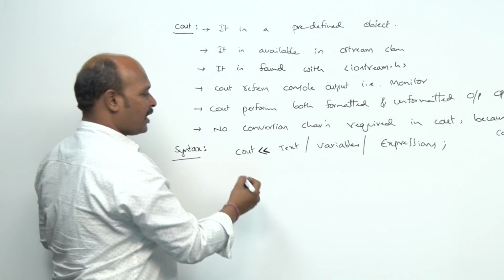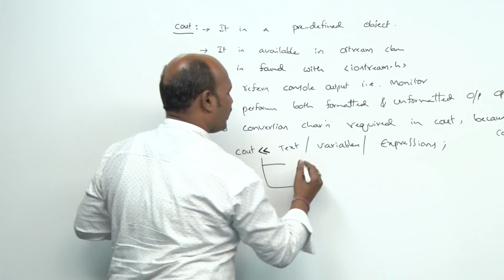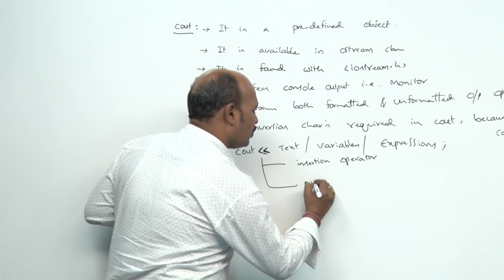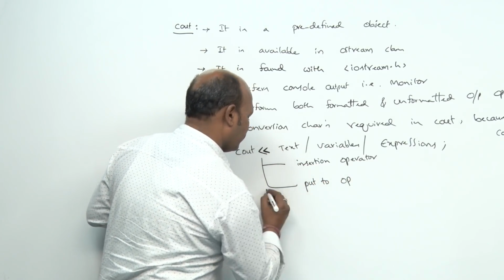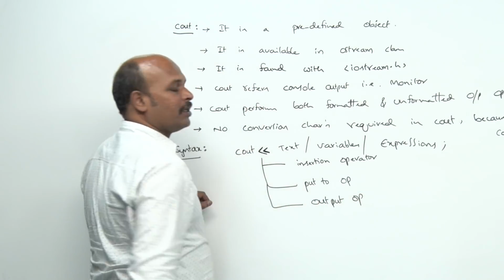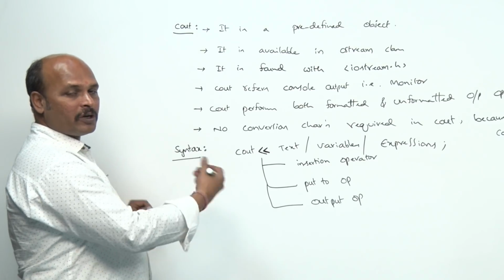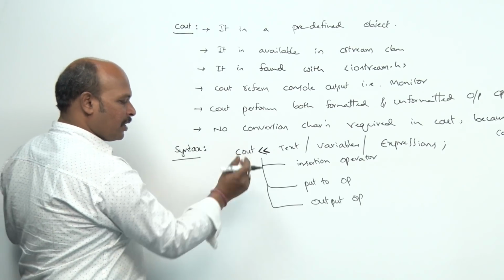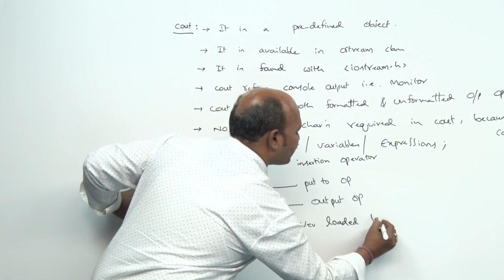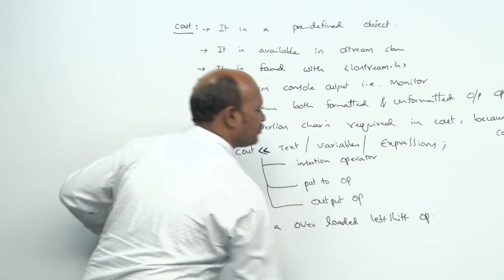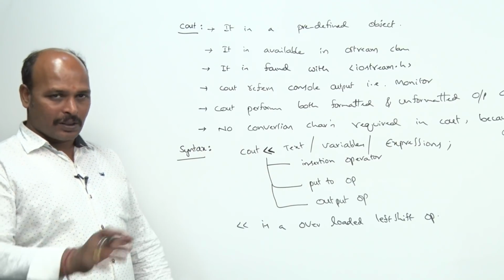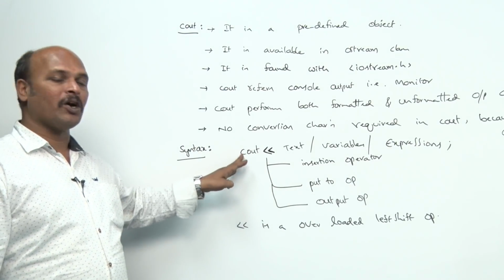It is called the insertion operator, also called the put-to operator, also called the output operator, and it is the overloaded left shift operator. Remember, << is an overloaded left shift operator. Already we use it in bitwise operators, and along with that we use it in cout also.